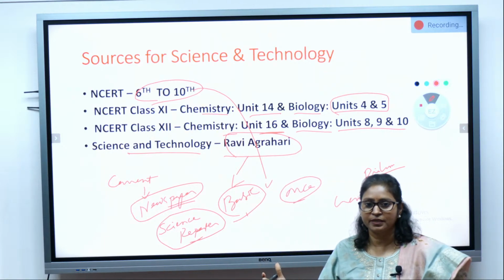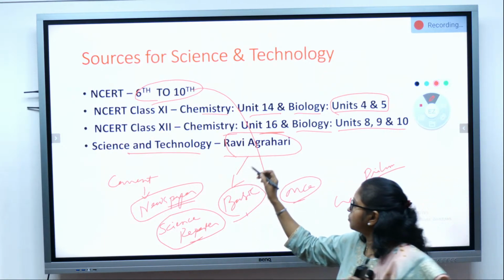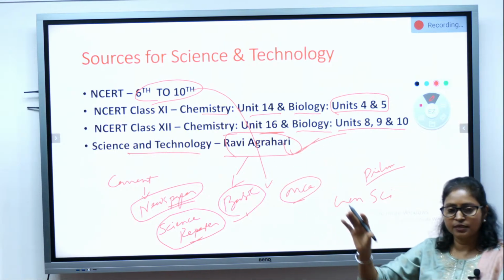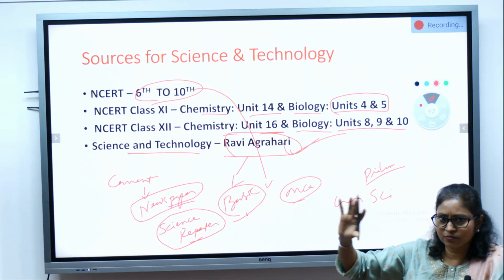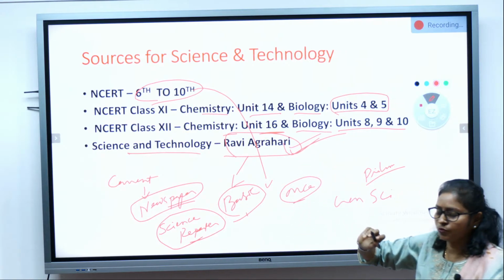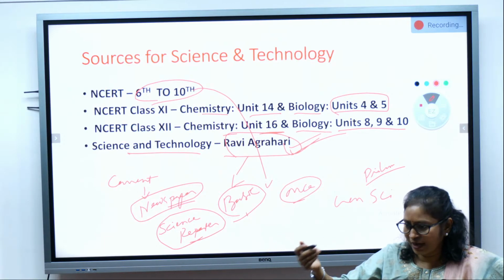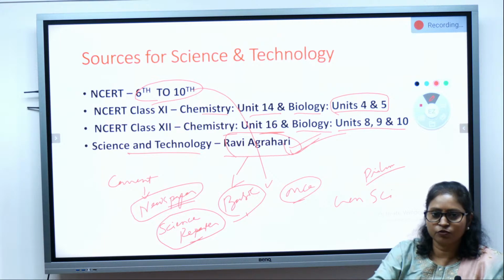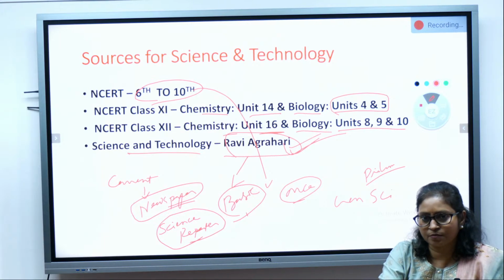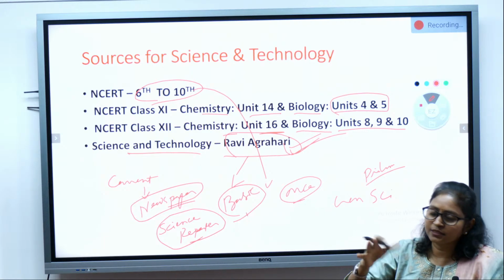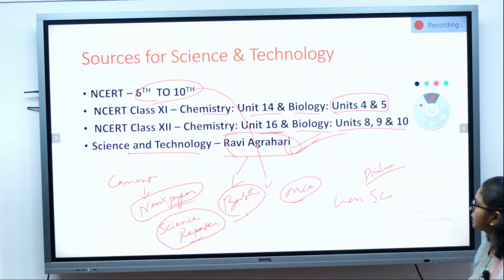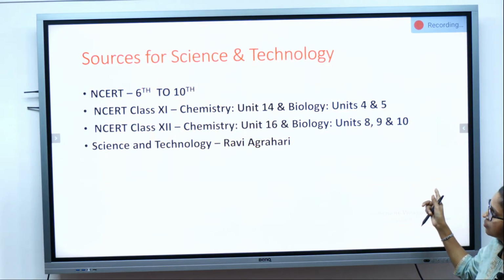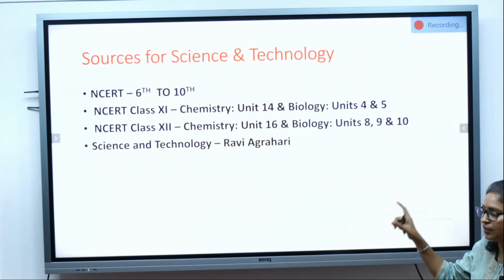Because anyway, you know the basics, you know what is nanotechnology, that you will come to know from this book, Ravi Agrahari book. What is nanotechnology, what is biotechnology, what is space science, what ISRO has done, all these basics you will come to know from this book. The current development you have to update from the newspaper, whatever the newspaper you are studying, from that whatever the topics come from science and technology, try to update from that, and that is how you will be in a position to answer your prelims and mains questions, right? So this is all about science and technology. We have done the syllabus, we have done the sources.